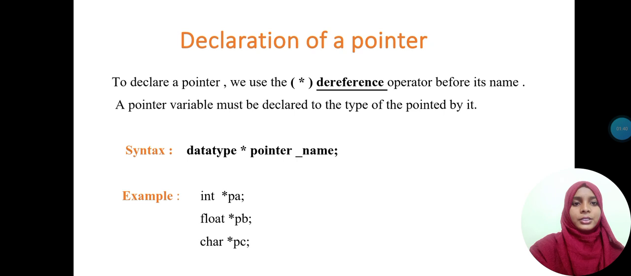Declaration of a pointer. To declare a pointer, we use the dereference operator before its name. It can be represented by star. A pointer variable must be declared with the type of the variable pointed to by it. Syntax: data type star pointer name semicolon. Example: int star p semicolon, where int is the data type, star is the dereference operator, p is the pointer name.